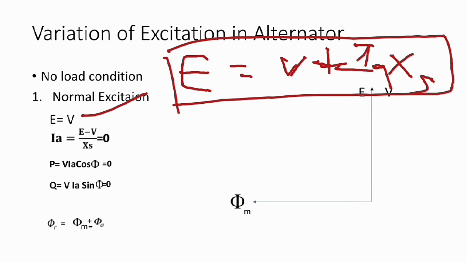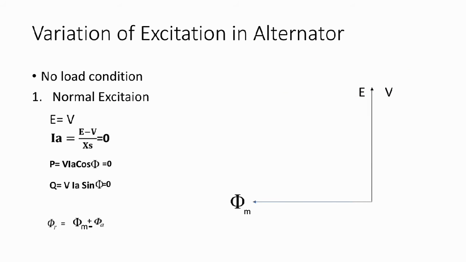So if E equal to V, then the armature current will be 0.